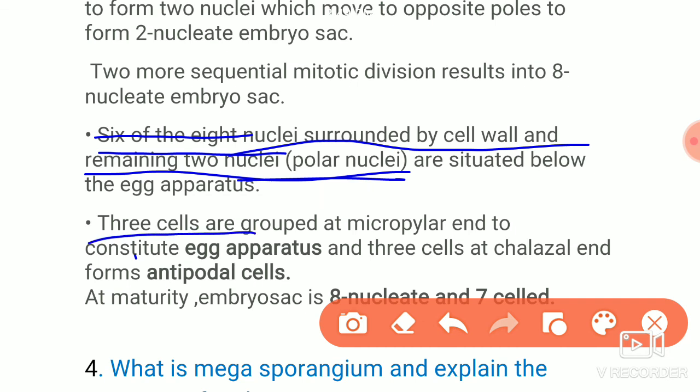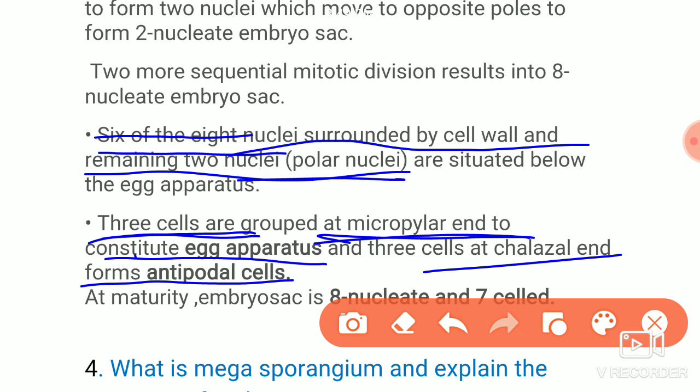3 cells are arranged as an egg apparatus at the micropylar end. Then antipodal cells at the chalazal end. See, 3 cells are grouped at micropylar end as an egg apparatus. 3 cells are at chalazal end as antipodal cells, and 2 will be present at the center as polar nuclei.